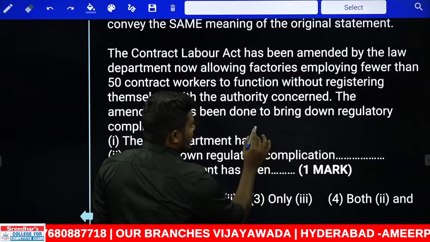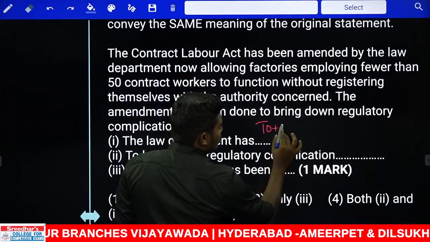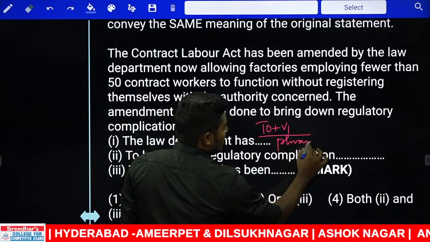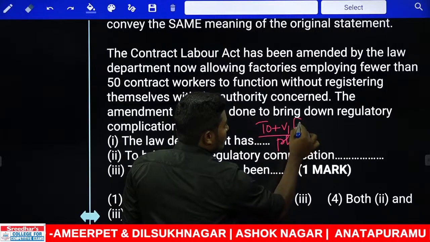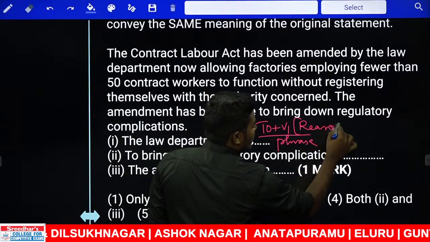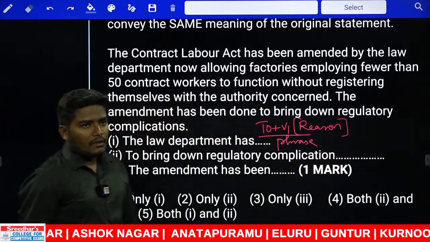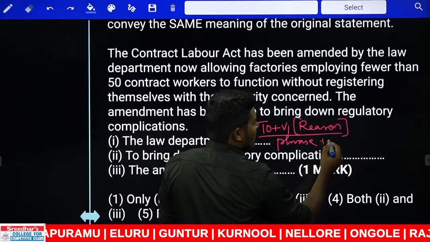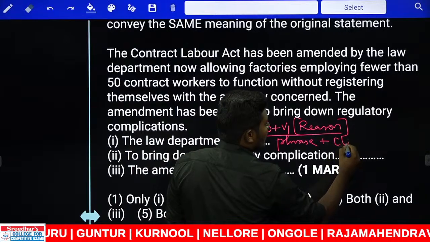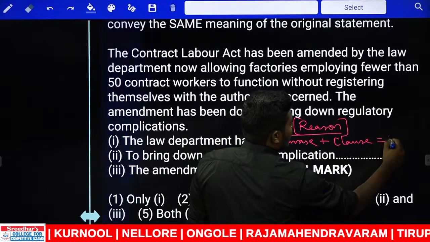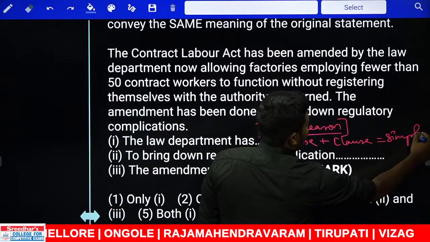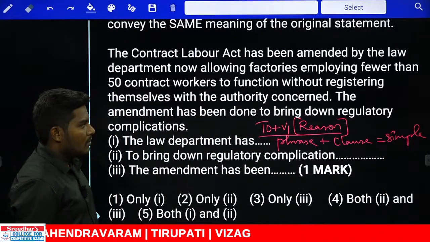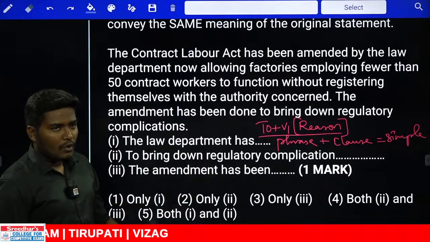And remember, my dear students, whenever a sentence is starting with to plus V1, this functions as a phrase. First of all, this is point number 1. At the same time, this to plus V1 part shows a reason. That functions as the phrase. At the same time, it shows a reason. Second point is, when there is a phrase, there should be absolutely a clause. Together, it becomes a simple sentence. That becomes a simple sentence. Very, very important rule in terms of simple, compound, complex sentences.